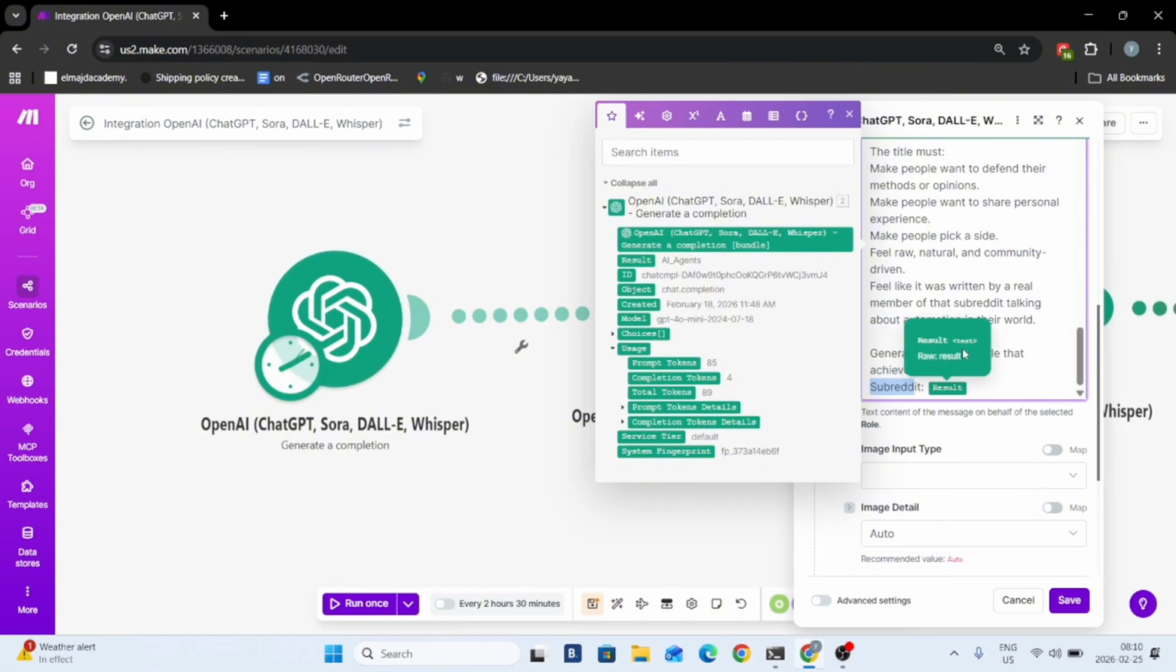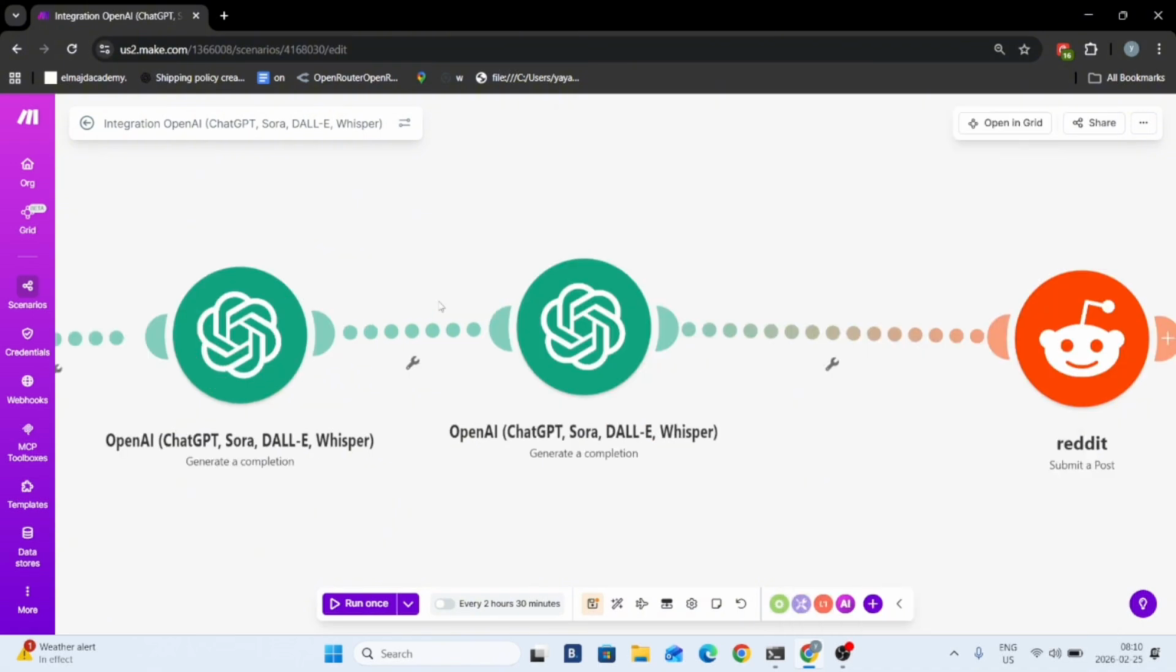The reason I repeated a lot of instructions here is because the model isn't too smart. Again, it's 4.1 mini, but if you're going to use something like 5.1, even 5.2, you don't need to repeat anything. You just save it how it is. The third ChatGPT module now.